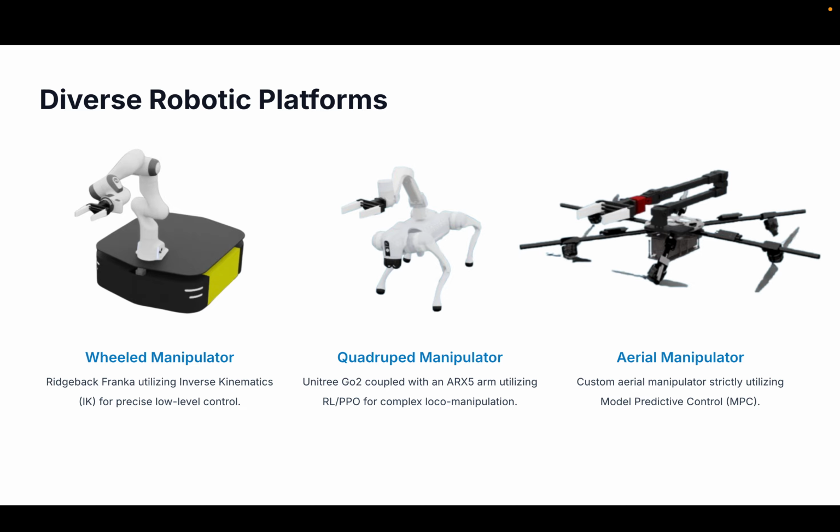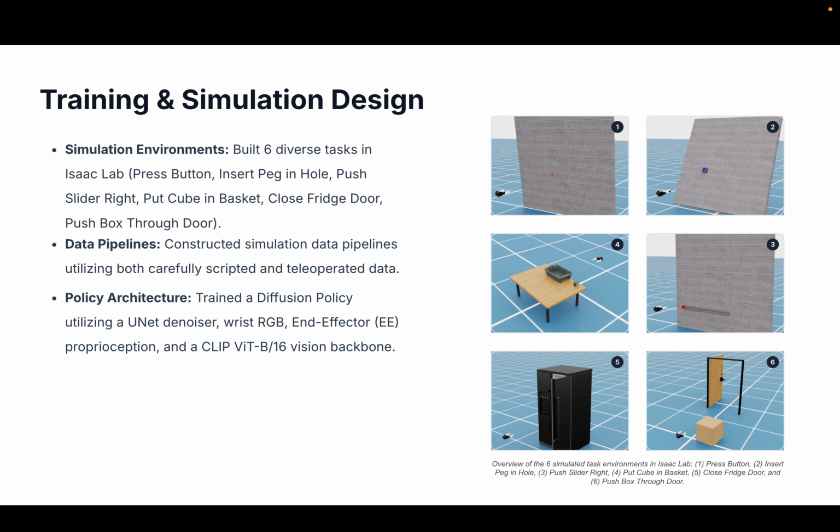We studied a wheeled Rainbow-Franca using inverse kinematics, a Go2 with an ARX5 manipulator using a learned PPO controller, and a custom aerial manipulator using a model-based controller. All received the same high-level end effector command.